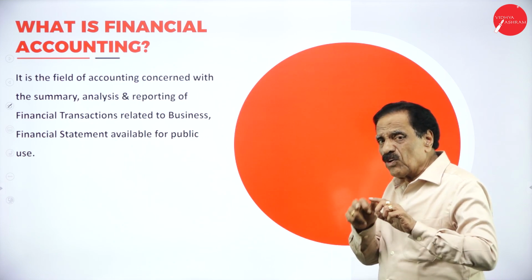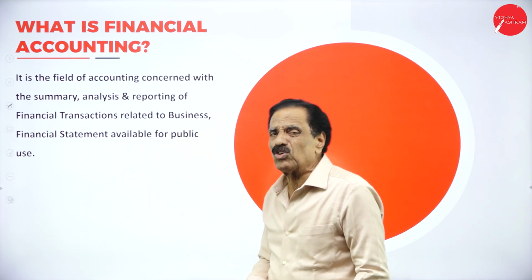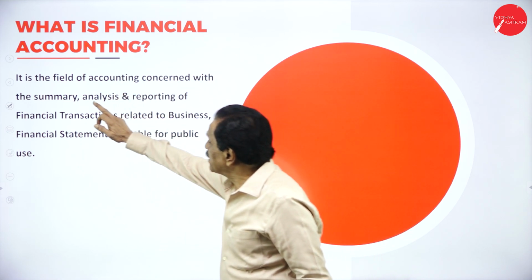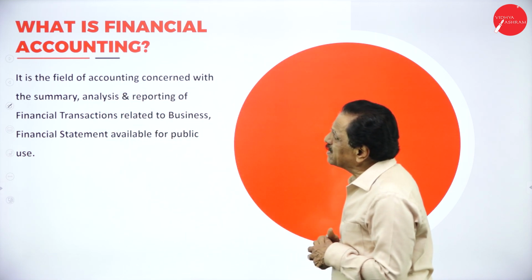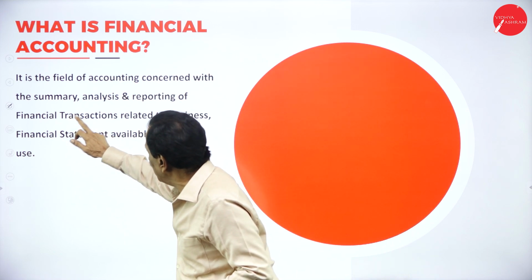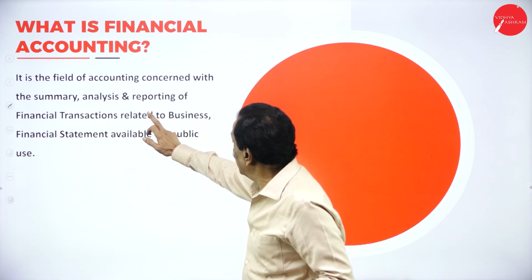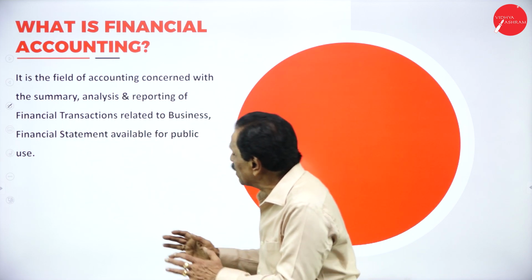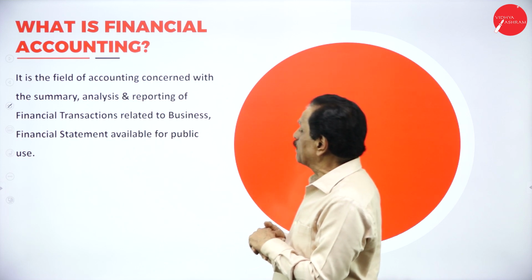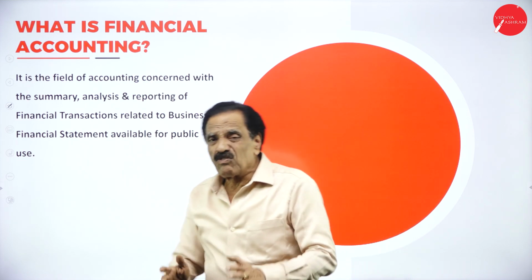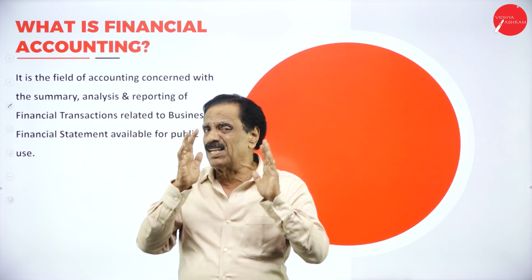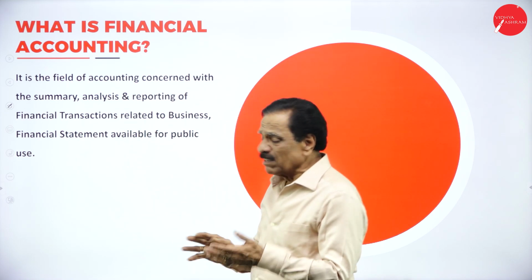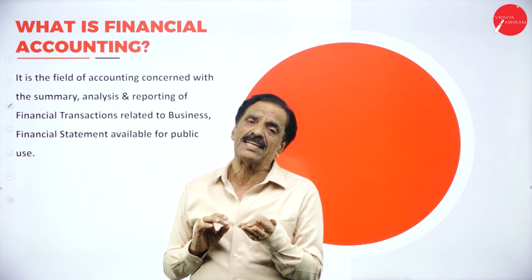So first, before going to the syllabus, what we have to know is, what is financial accounting? It is the field of accounting concerned with the summary, analysis, and reporting of financial transactions relating to business, and financial statements available for public use. So financial accounting deals with the transactions of finance only. So it first summarizes the financial transactions.